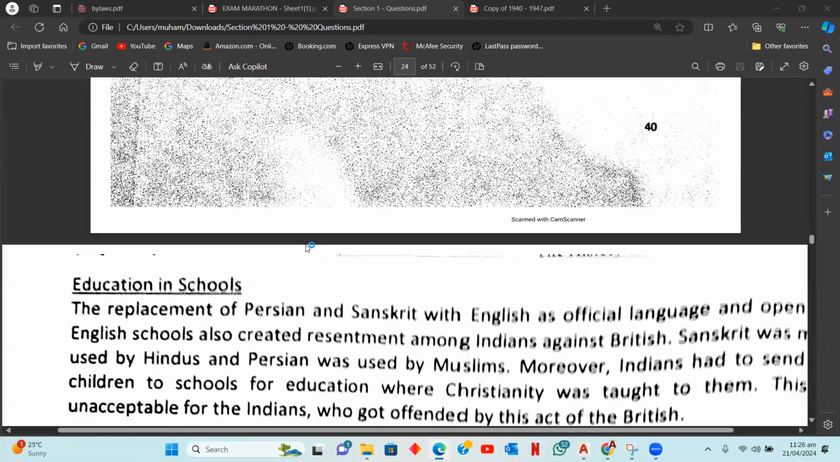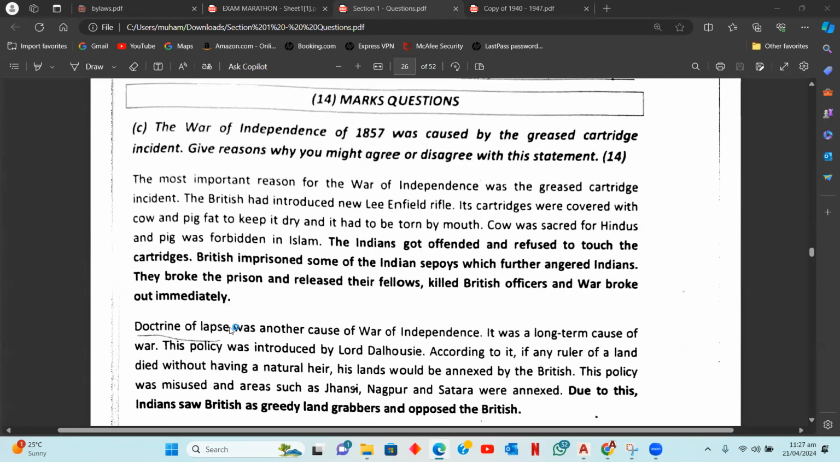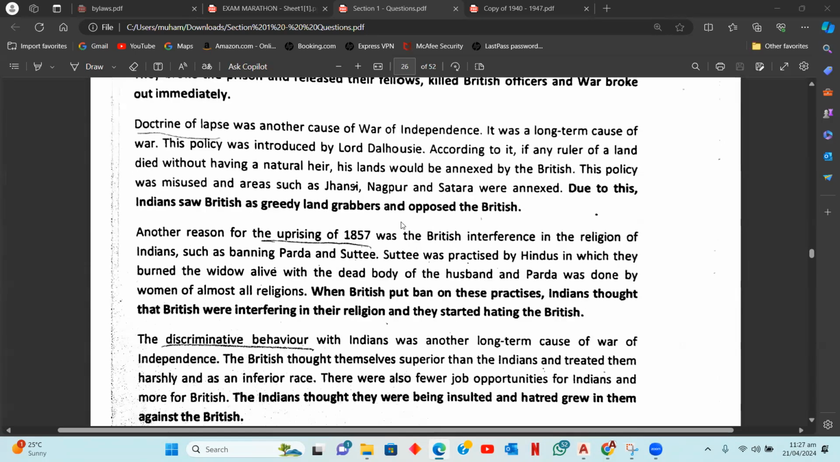With that, we are now moving on to a 7 mark question, right? You should know how a 7 mark question is also written. You see this question here: the War of Independence was caused by the Cartridge issue. Give reasons. This is also the first type of 14-mark question, where you're going to start off by discussing the Cartridge issue and onwards to 6 other reasons.